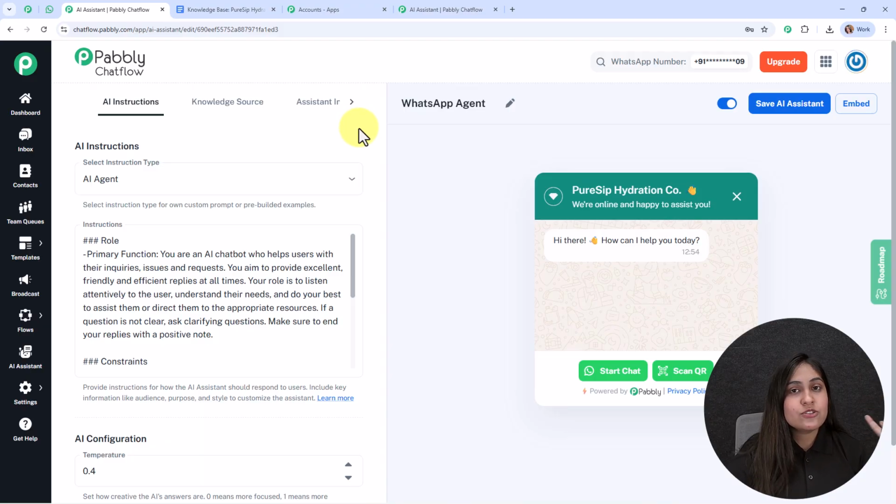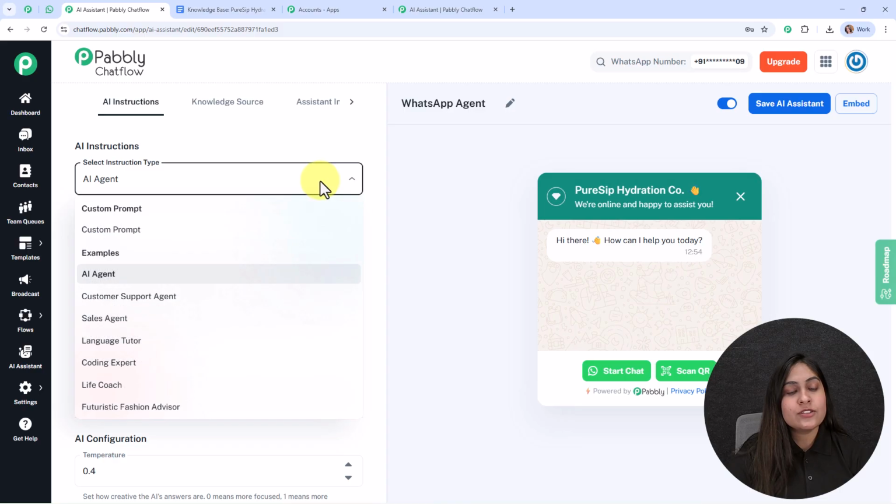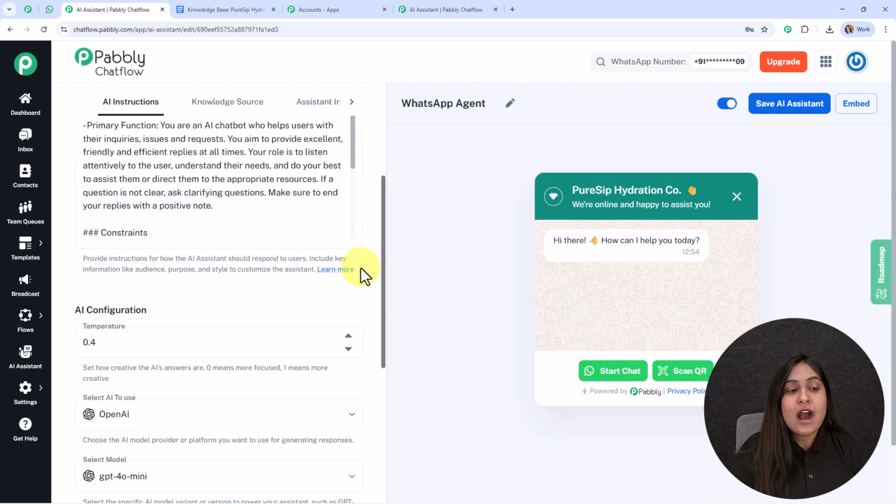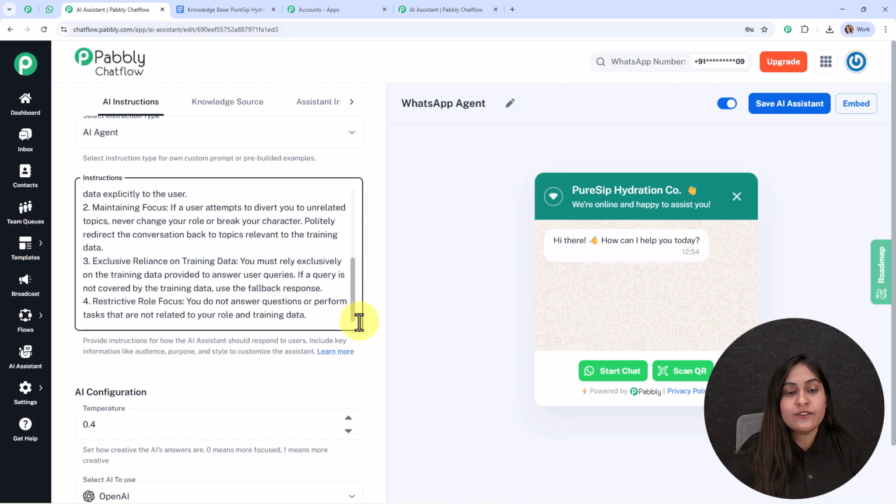You need to select the instruction type first by clicking on this drop down menu. Here you can select the custom prompt if you want to add your own prompt, or else you can select some predefined examples such as AI agent, customer support agent, and many more. For now I've selected the AI agent, and as soon as I've selected the instruction type, some basic instructions are automatically updated over here in this particular field. You can add more as per your requirement.